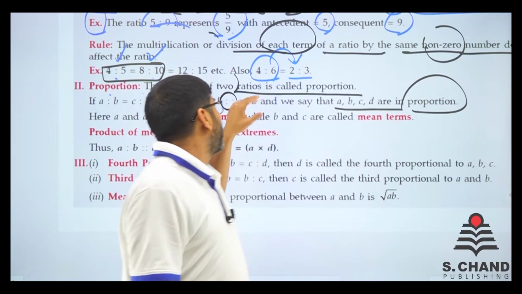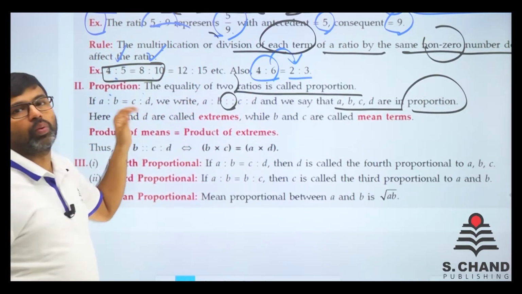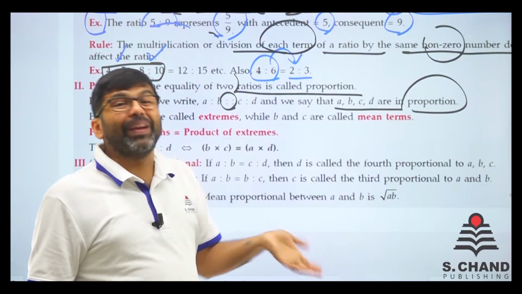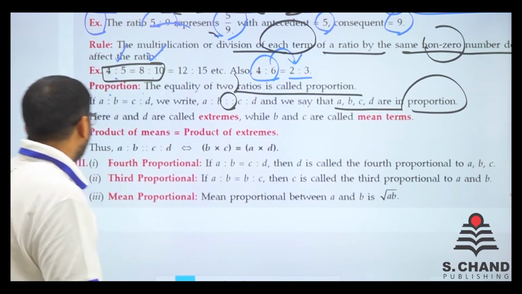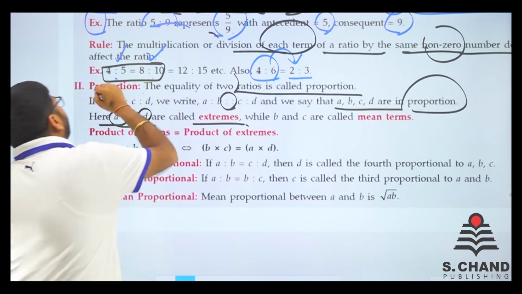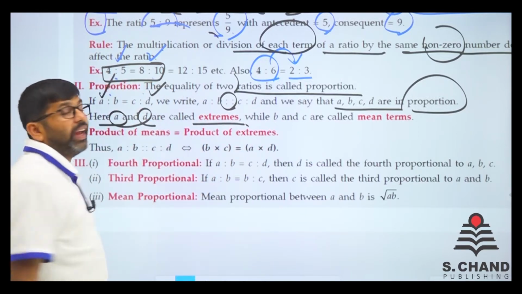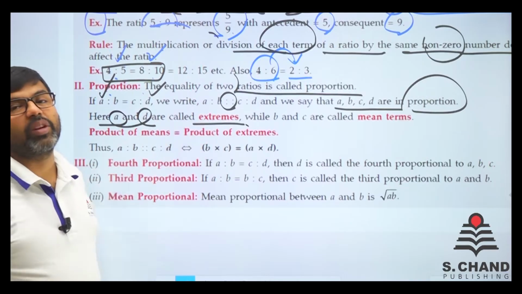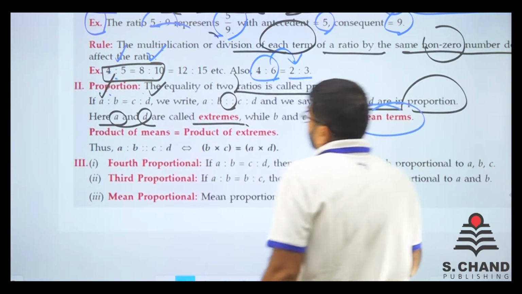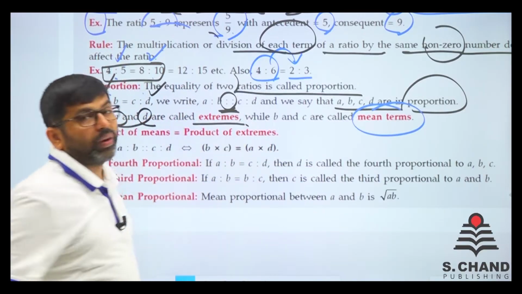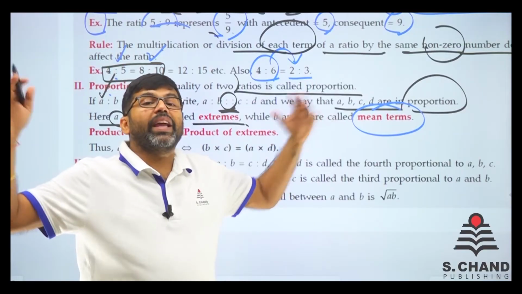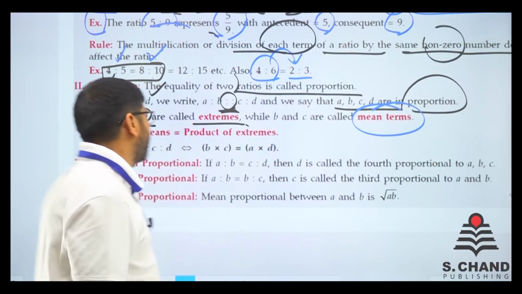And that proportion part is actually equal to. These are different ways of depicting the same thing, right? Here A and D are extremes, the leftmost and the rightmost. Obviously, they are on the extreme corners, so they are known as extremes. And the between terms are the mean terms. B and C are known as mean terms. So mean is the between terms and extremes are the corner terms, you can say.